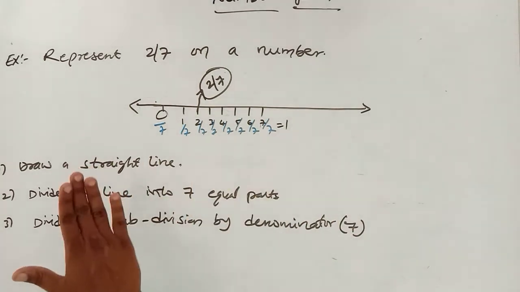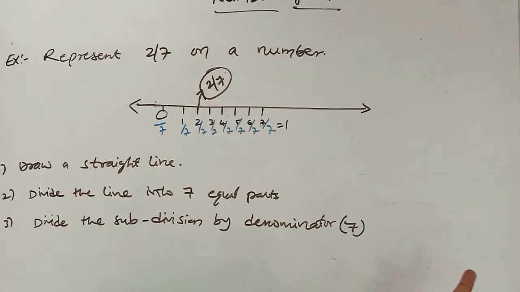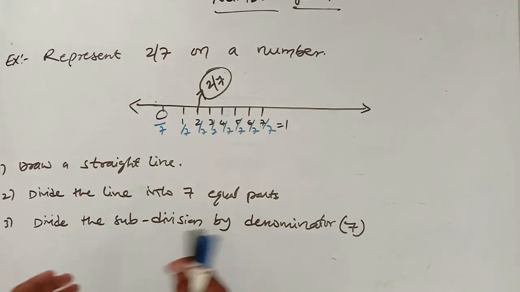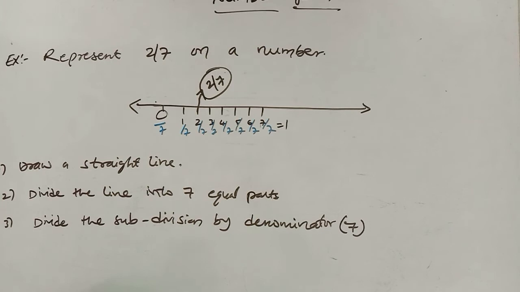If it is a positive number, the values will be right side of the 0. If they are negative numbers, the values will be left side of the 0.